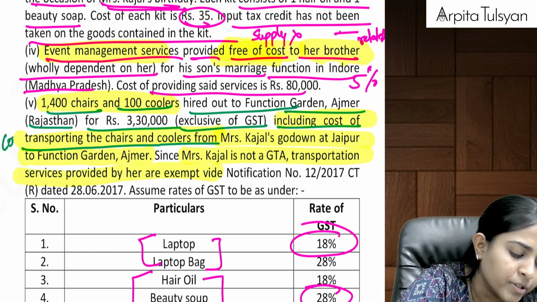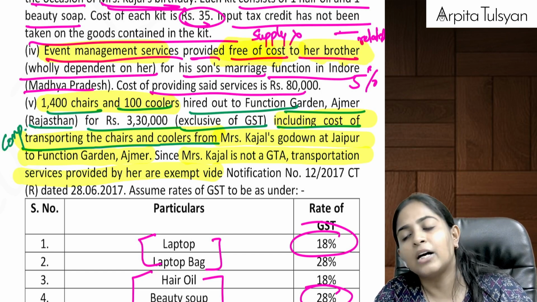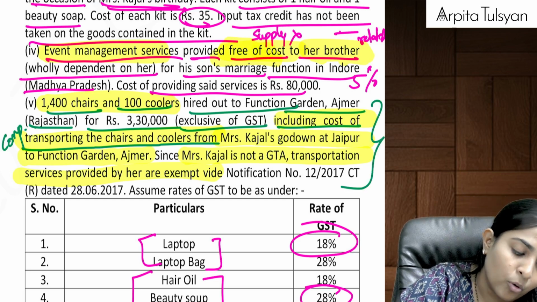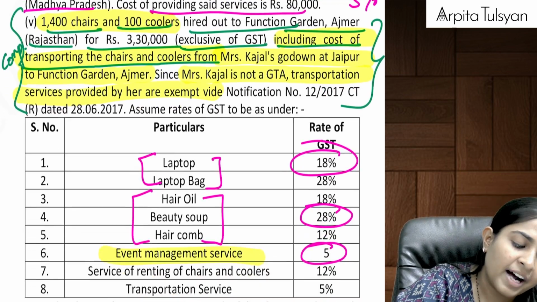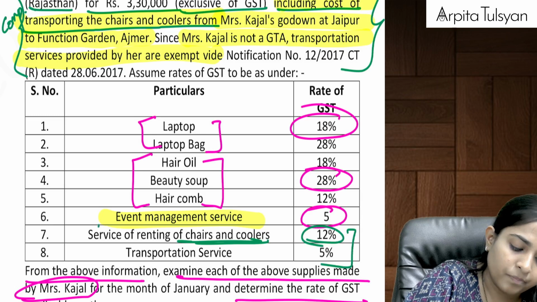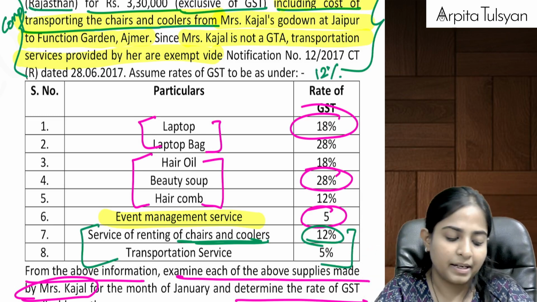Definitely this is a composite supply. Why? Is the main work transportation or hiring out coolers? Main work is hiring out coolers. So can we say on the total amount, the rate of hiring will be applicable? Means on the total amount, 12%. The principal supply is 12%, so that rate will be applicable.